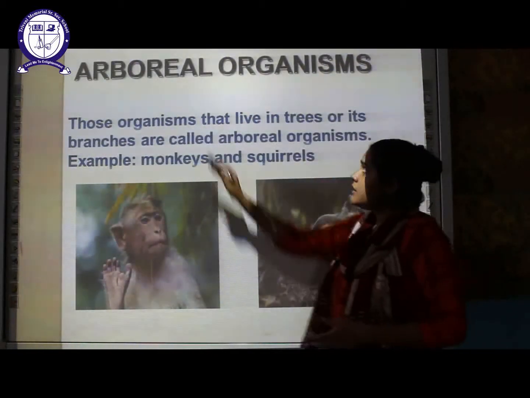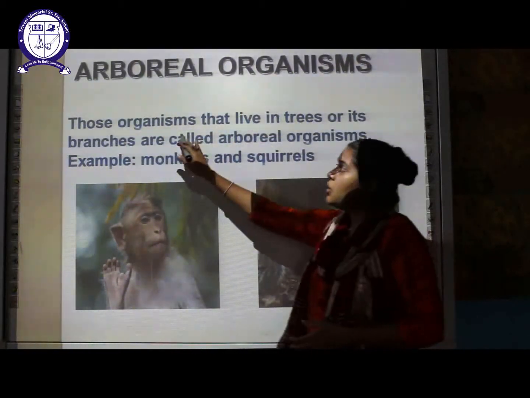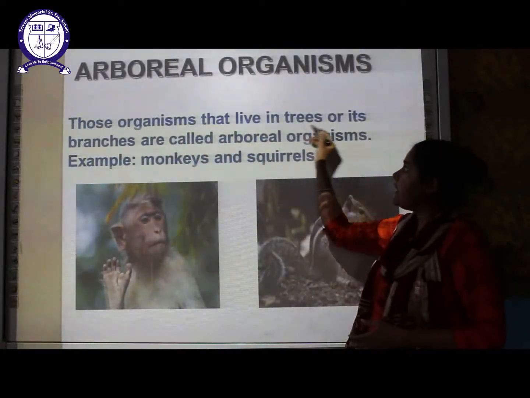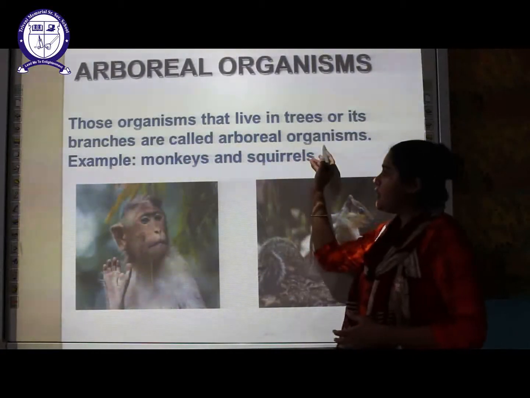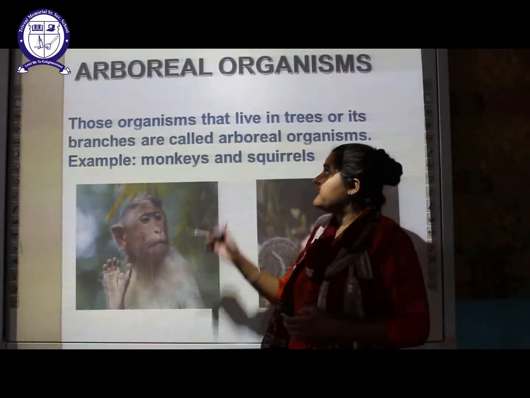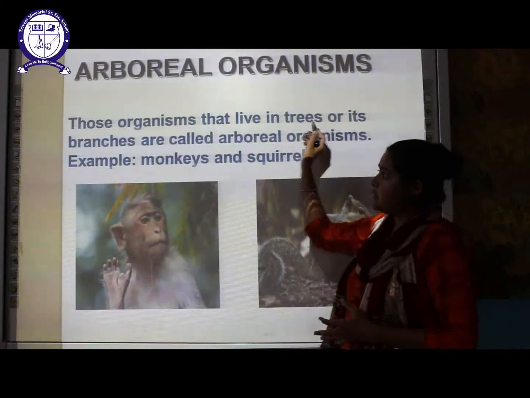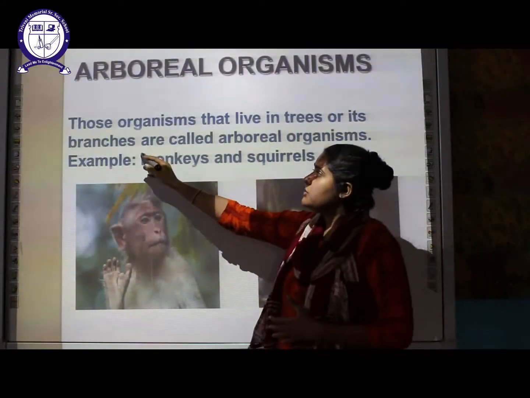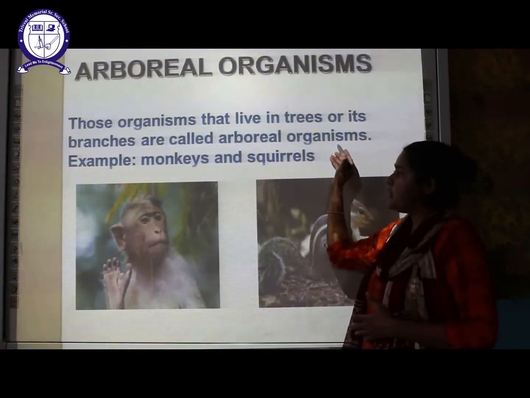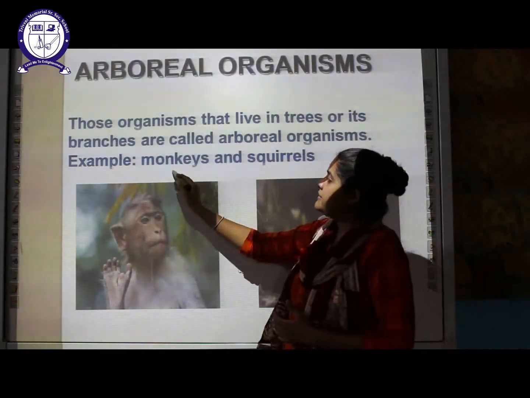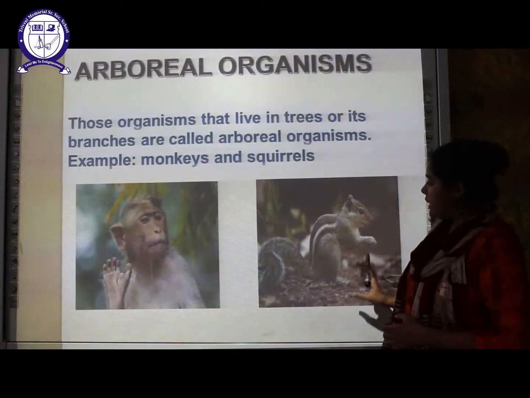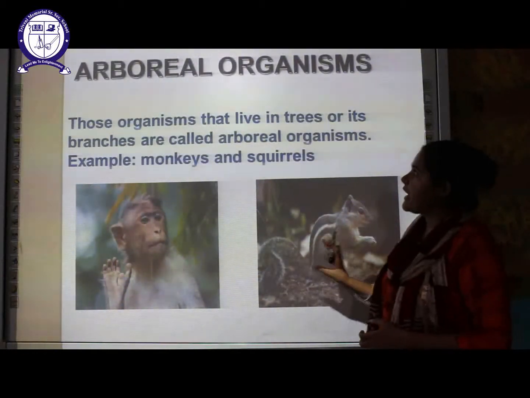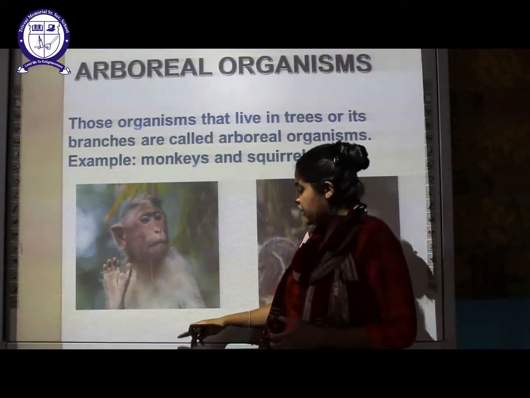The next is the arboreal organism. Those organisms which live in the trees or in their branches are called arboreal organisms. Examples are monkeys and squirrels. This is a monkey and this is a squirrel. You are very familiar with these organisms. These are called arboreal organisms.